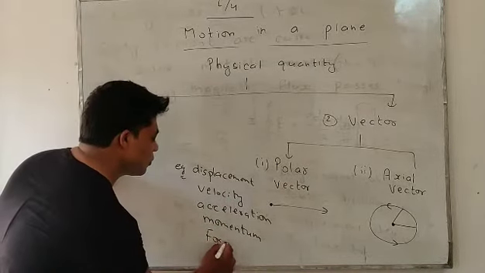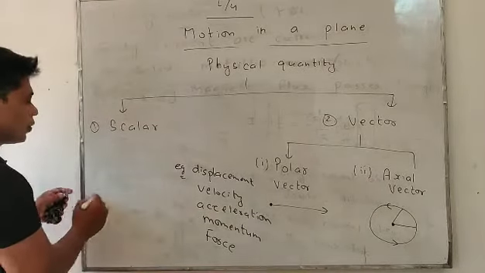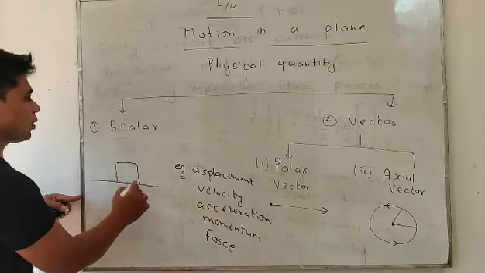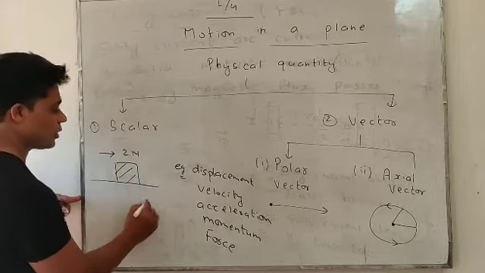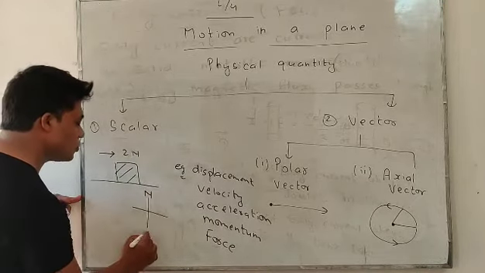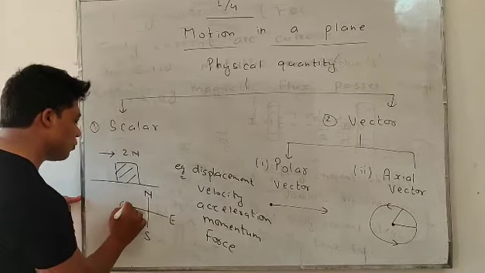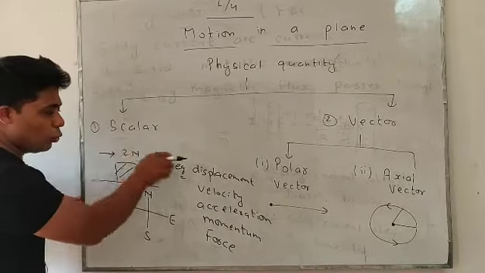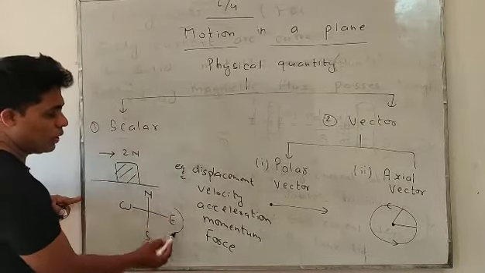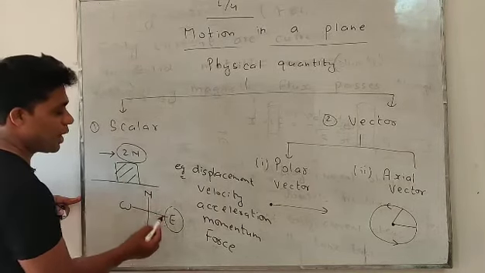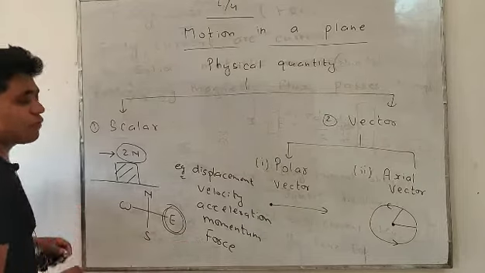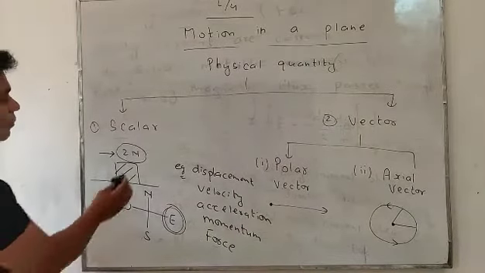The best example is force. Suppose that is a block. I applied 2 Newton force in this direction, north, south, east or west. I applied 2 Newton force in this direction, in east. So force is indicating magnitude as well as direction. That's why force is said to be a vector quantity.